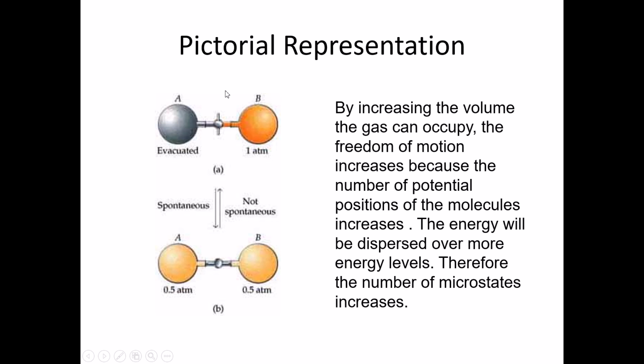If we think about gas on side B being 1 atmosphere, when we open the valve, we notice that once it reaches equilibrium, we have 0.5 atmospheres on both sides. So approximately half of the gas from side B moved over to side A.